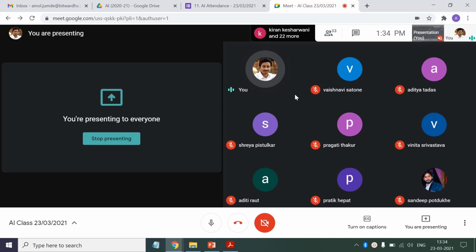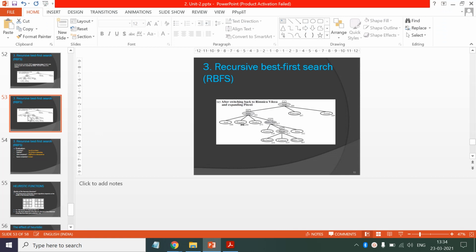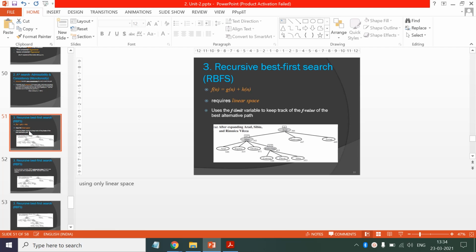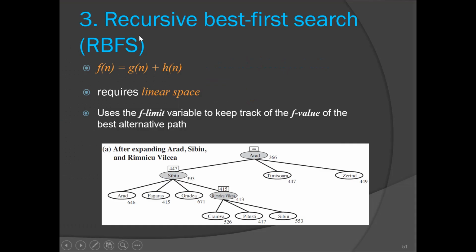And yesterday we started with informed search strategies, and we studied 2 algorithms in that, that is greedy best first search and A-star algorithm, right? Today we are going to continue with the third algorithm, that is recursive best first search. So we'll start now. Okay, so this is a modified A-star algorithm.